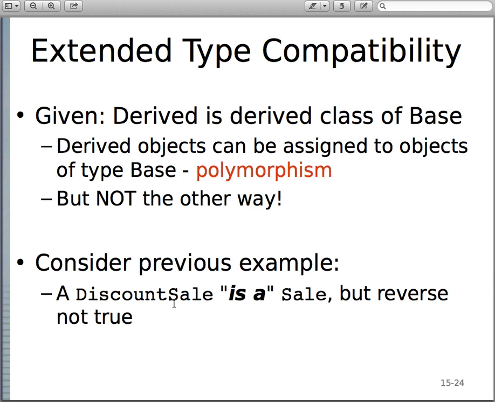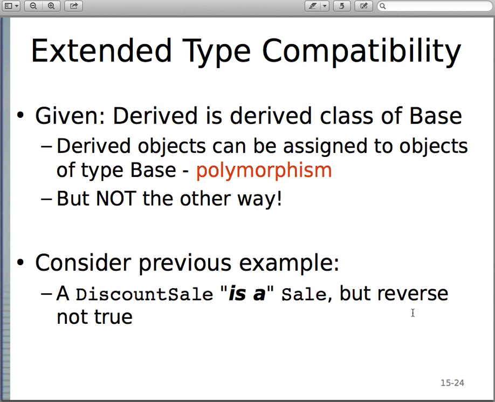Okay, so the whole idea of using virtual is so that you can use polymorphism. So for example, in the previous set of examples, we looked at the discount sale. Since discount sale inherits from the sale class, every discount sale object we say is a sale object.